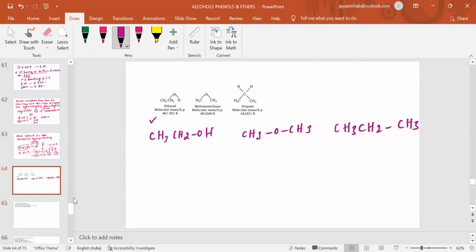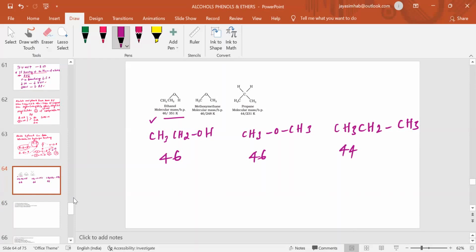If you take these three, ethanol has a molecular mass of 46 grams. Methoxymethane, 46 grams. And the molecular mass of propane is 44 grams. Almost similar, right? Only this one has 2 units less.